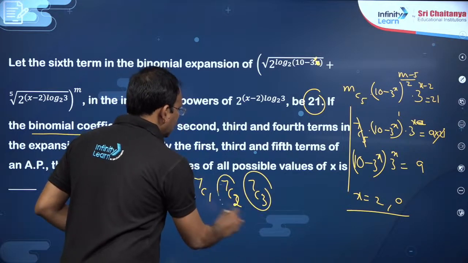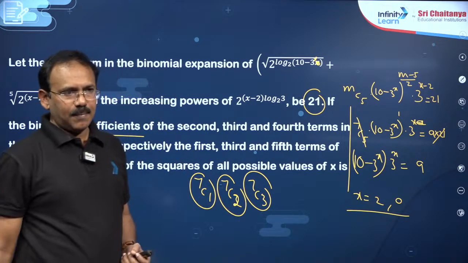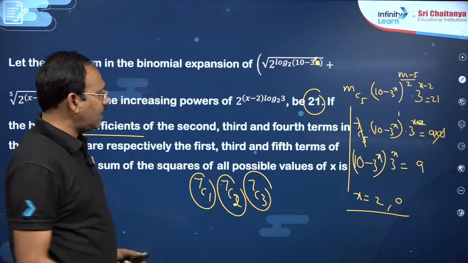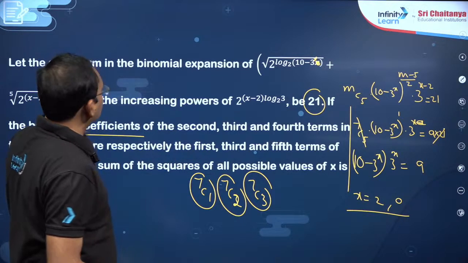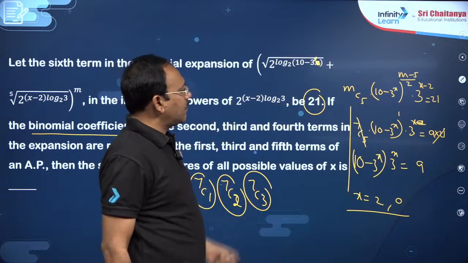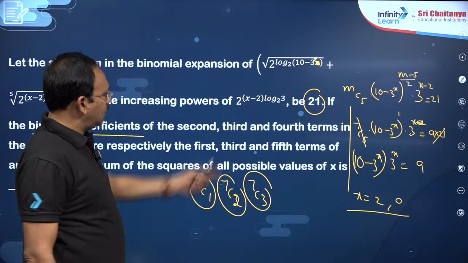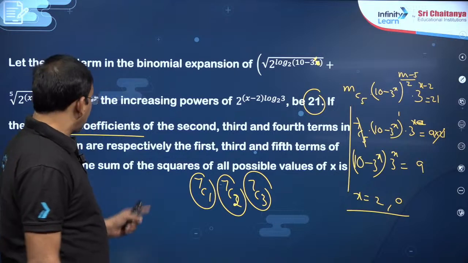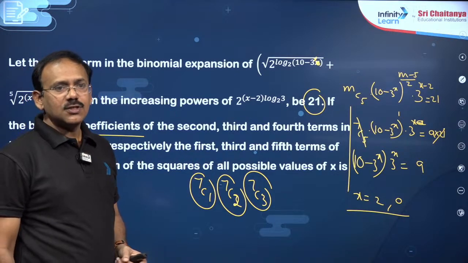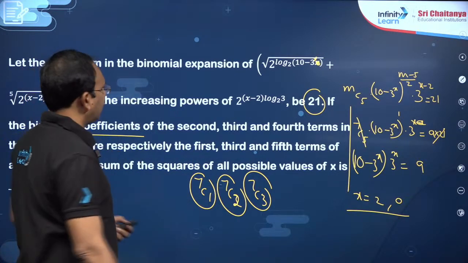You just find these three numbers follow an AP. So the conditions are verified. There are two values for x, 2 and 0, and the logarithm is also defined, since 10 - 3^x is positive. Hence the sum of the squares of all possible values is 4. 4 is the answer for this question.